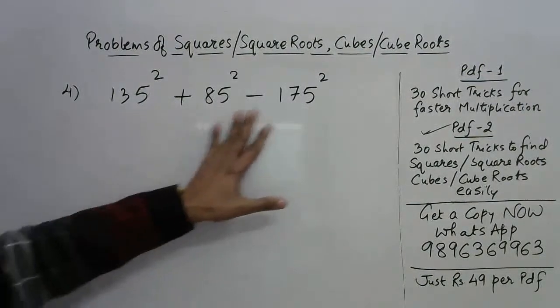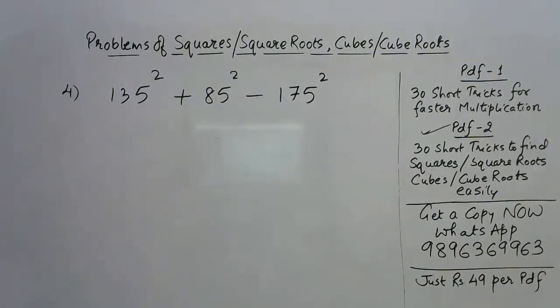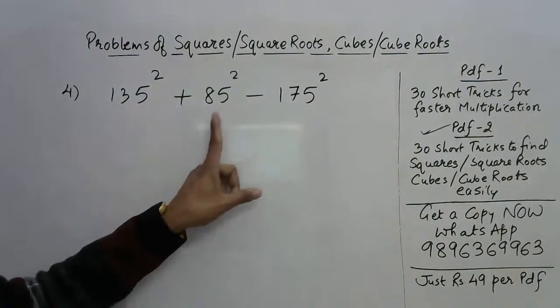So, whenever the numbers end with 5, finding the square of those numbers becomes very, very easy. So, those who don't know the method, stay tuned. You are going to learn something new here.